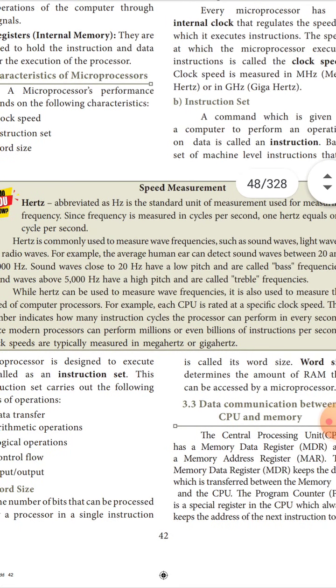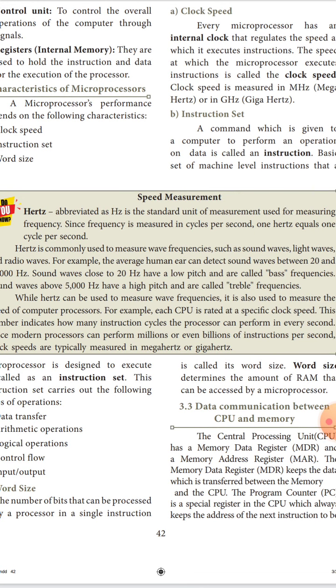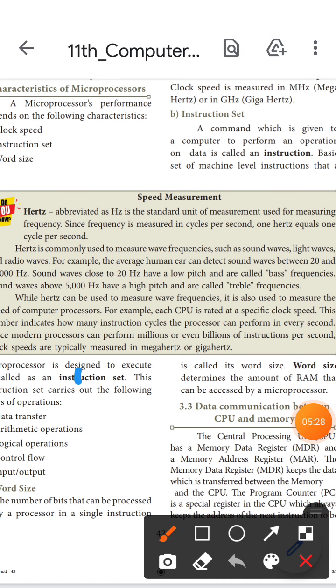What is the speed measurement? Hertz is the standard unit used for measuring frequency. Already you studied frequency in physics. Frequency is measured in cycles per second. So 1 hertz equals 1 cycle per second. Hertz is commonly used to measure wave frequency. You know the form of the wave, and this is the wavelength.